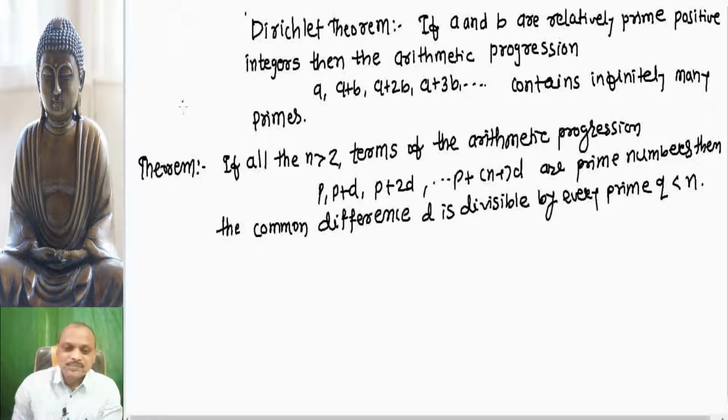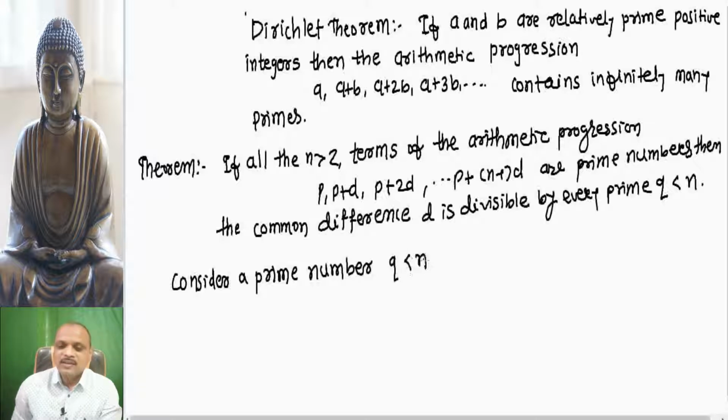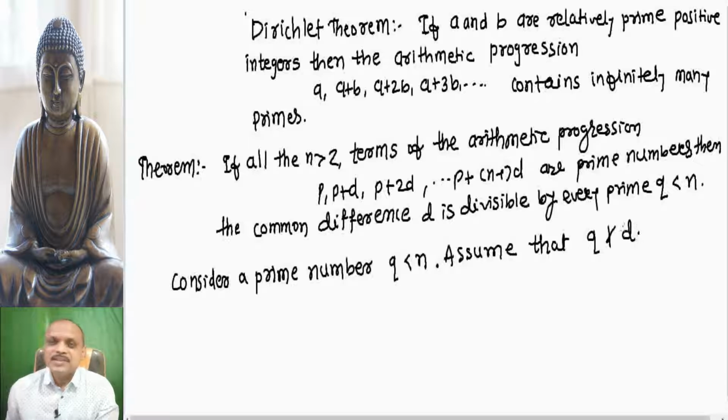So once again here we assume the contradiction. Consider a prime number q less than n, and assume that this q is not a divisor of d. Q is not a divisor of d. Okay, then we claim that, here we are making one claim.